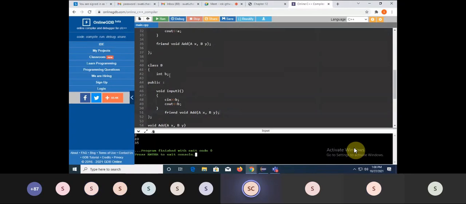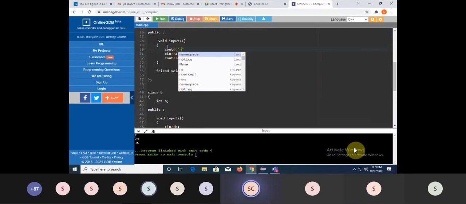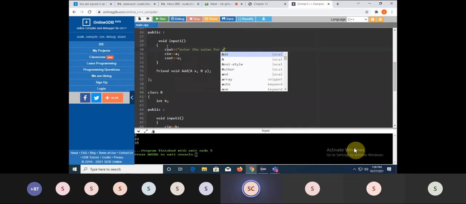I'll just write this code properly so that the output will be visible to you all. See, cout the value of, sorry. Okay.